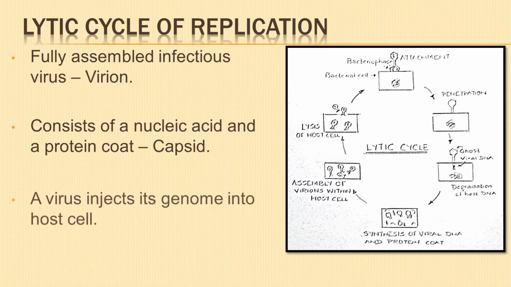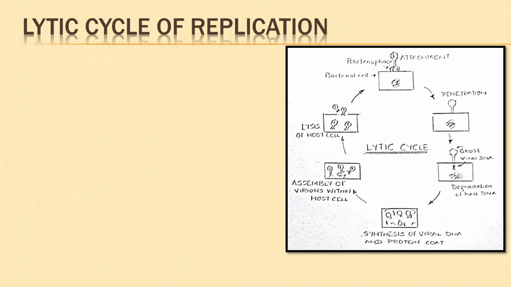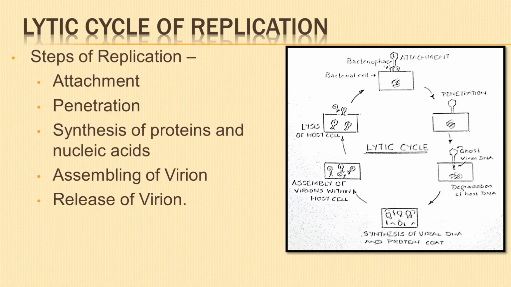A virus injects its genome into the host cell to allow its expression by the host cell. The various steps of lytic cycle of replication are attachment, penetration, synthesis of proteins and nucleic acids, assembling of virion, and finally release of virion.